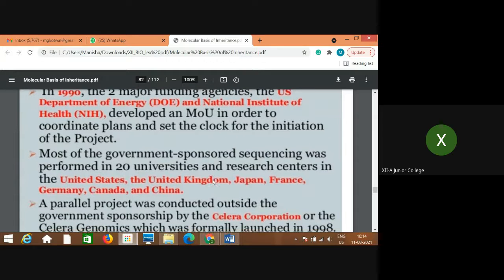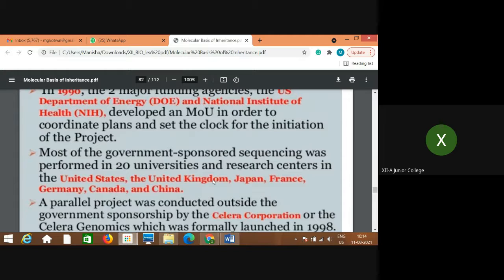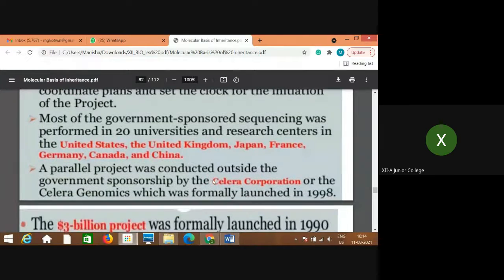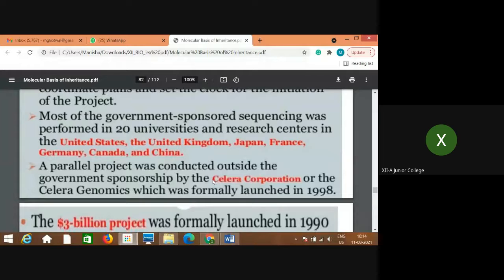Initiation of that project, then how much time it will be taking, and then how much fund is to be raised, how it can be utilized, where it can be utilized, which technologies are to be used, and everything. Most of the government sponsored sequencing was performed in 20 universities and research centers in the United States, United Kingdom, Japan, France, Germany, Canada, and China.